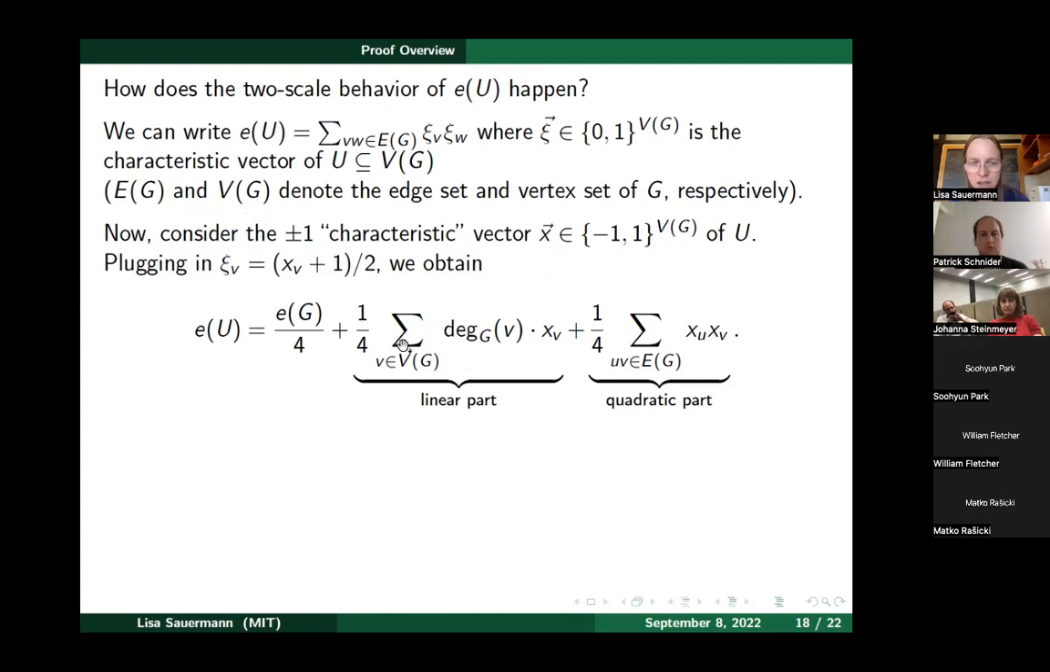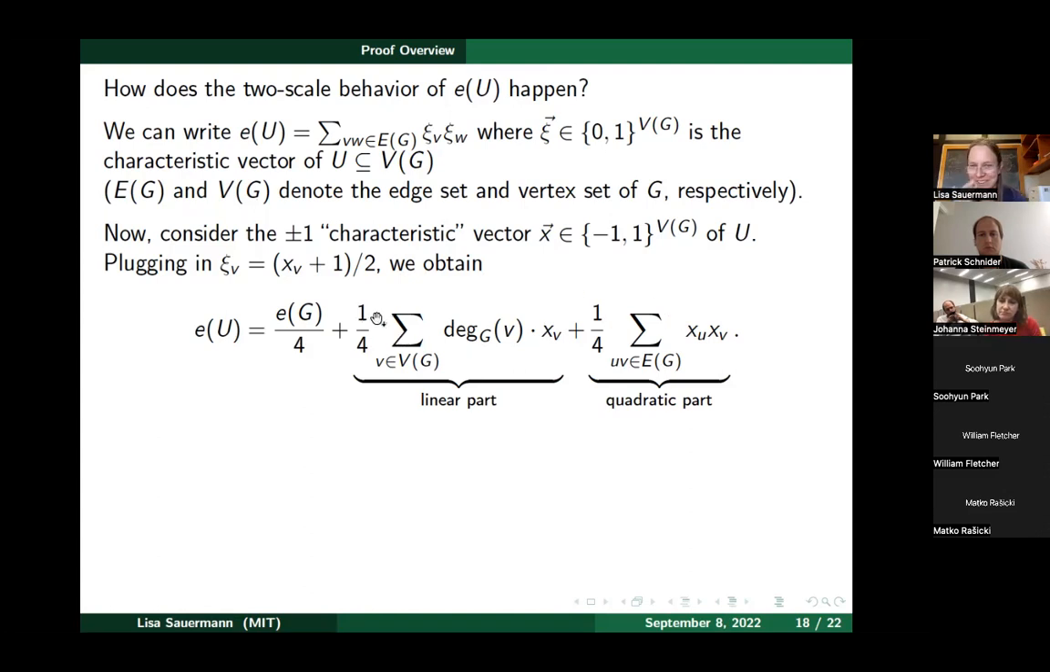And then there's some linear part which has this form. So these variables x_v have coefficients which are the degrees of the vertices v in G. And then there's a quadratic part, which has this form. So it's, again, some sum over all edges. Okay, so now this looks more complicated.